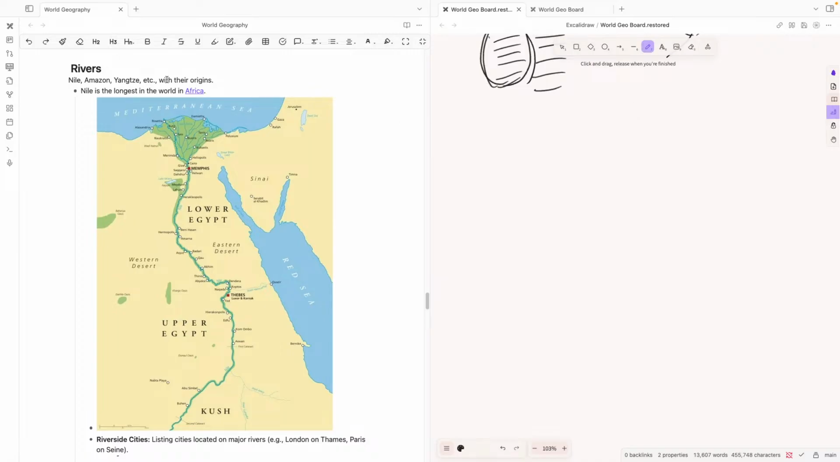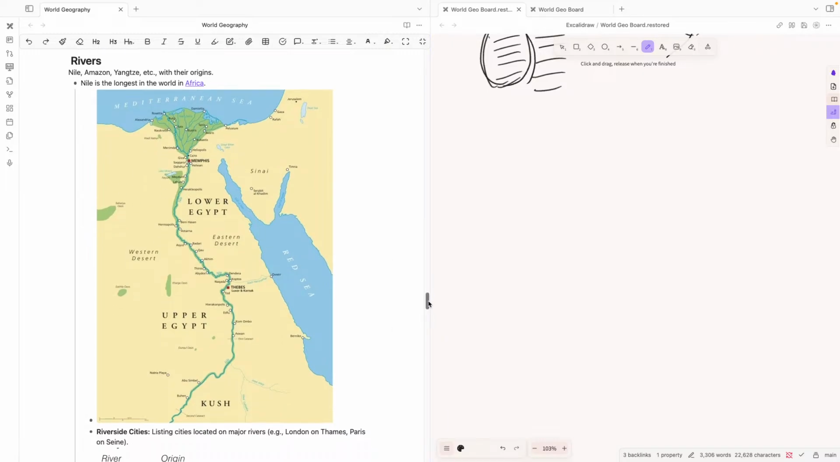Nile, Amazon, Yangtze with their origins. So we know the river Nile is the longest in Africa and it originates from Lake Victoria. Lake Victoria rises in the equator, which is another small fact that we've already seen.